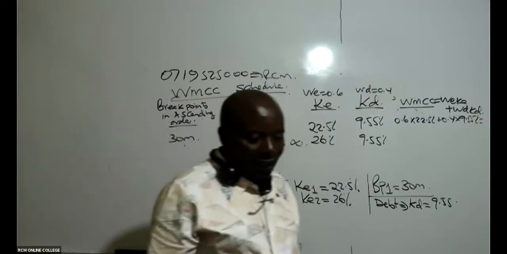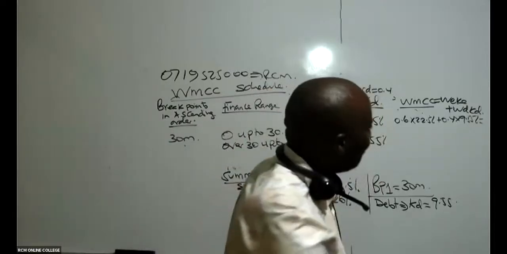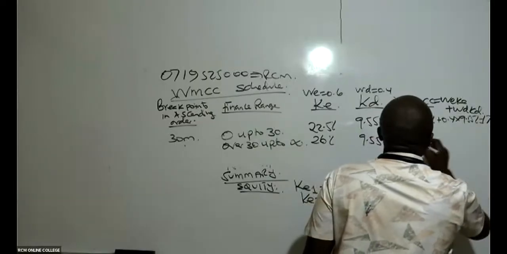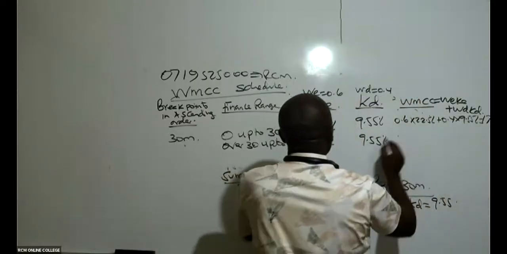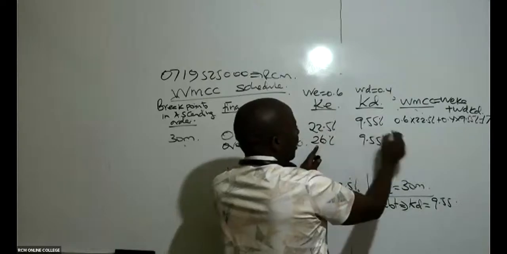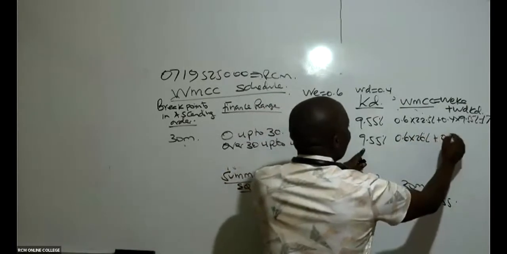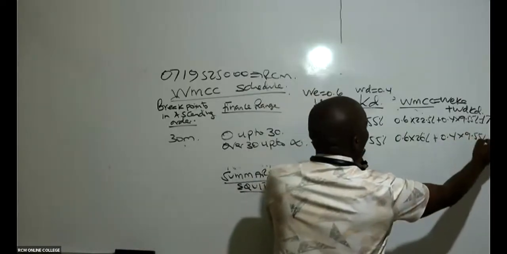So this gives me 17.32%. And then we have the last one here. This will be 26 times 0.6. So 0.6 times 26% plus, in this case here, 0.4 times 9.55%.